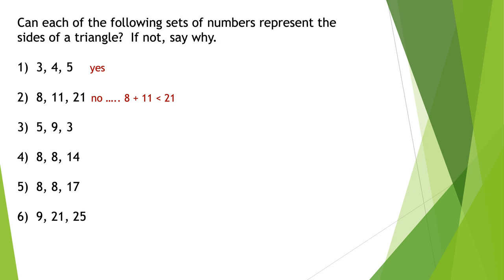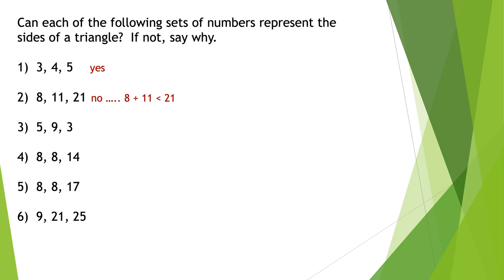Let's try number 3. Now, we're tempted to say yes on number 3 because 5 plus 9 is going to be 14, and that's bigger than 3, so that's looking good. And 9 plus 3 is 12, which is bigger than 5, so that's looking good.